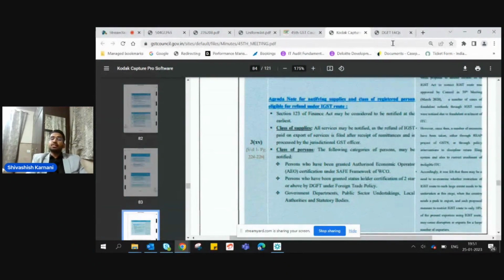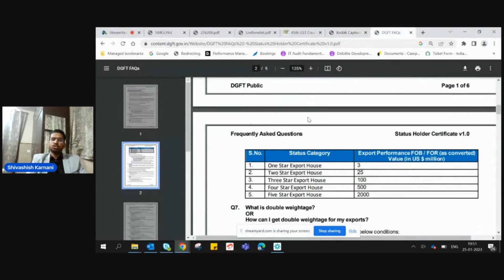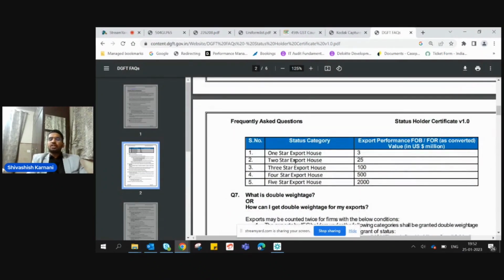For this, we have to go to the DGFT FAQs. I have pulled these FAQs from the DGFT website. It says that a 2 star export house should have a minimum export performance of US dollar 25 million.